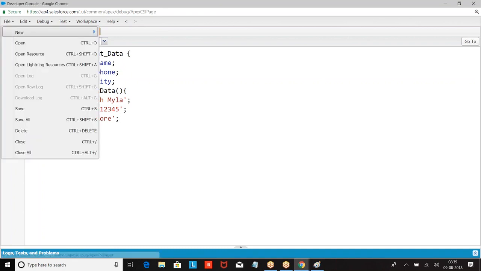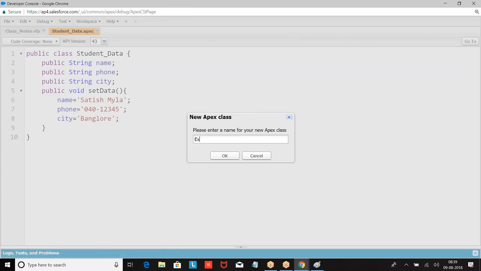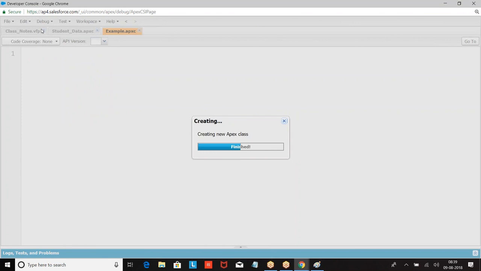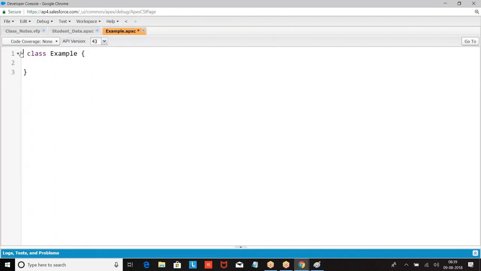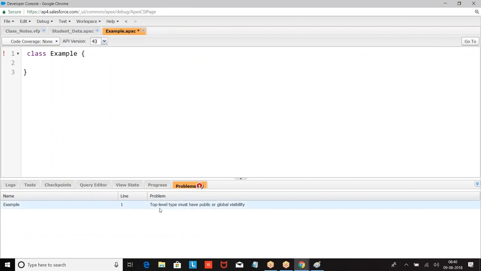Now look at this. The default modifier is private. When I'm giving a private class, what happened? It is giving me an error. What is the error message? Top level class must be public or global. It cannot be private. Now why is it taking it as private?